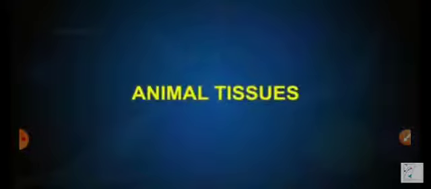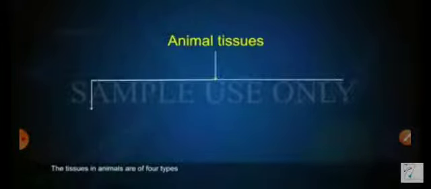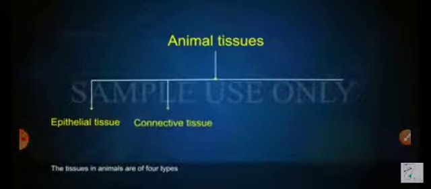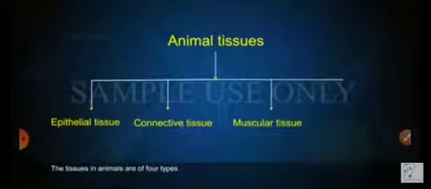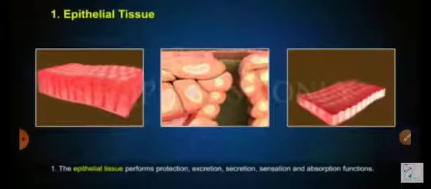Dear students, in this module we will be discussing animal tissues, chapter 7 of biology. The tissues in animals are basically divided into four types: epithelial tissue, connective tissue, muscular tissue, and nervous tissue. There are four basic animal tissues, wherein nervous tissue does not have the capacity of regeneration. The structure of cells varies according to the function they perform.